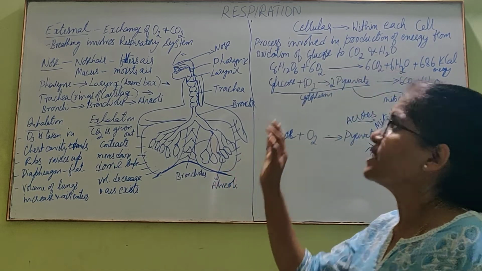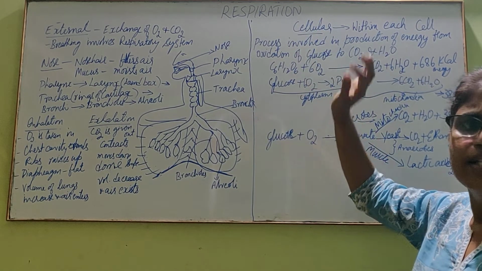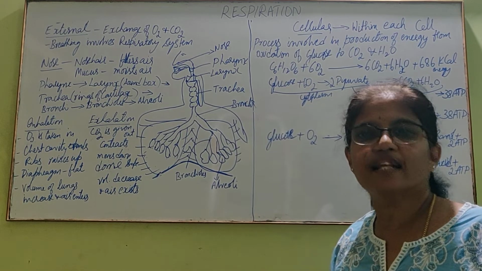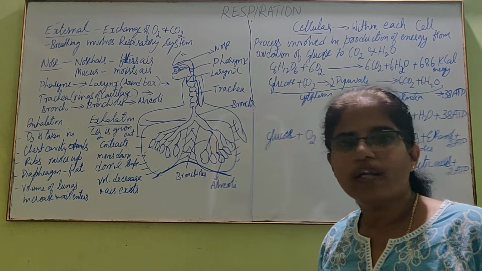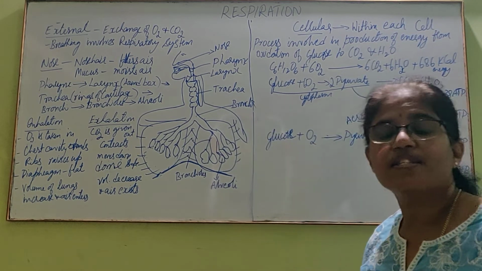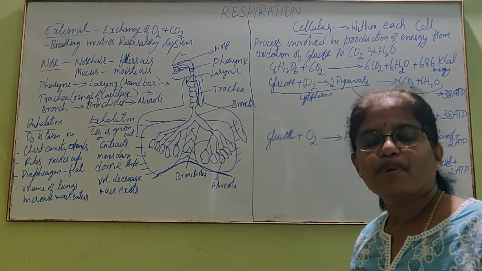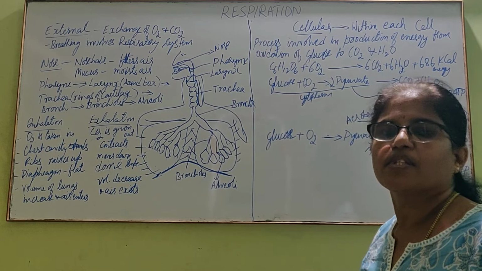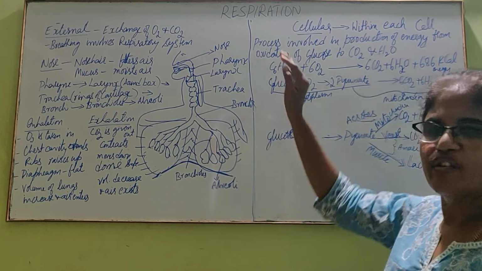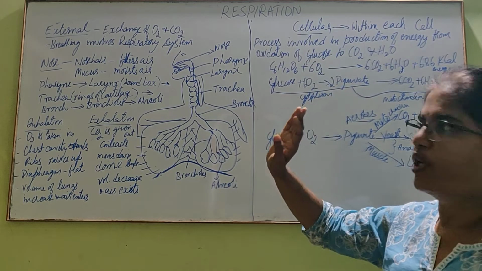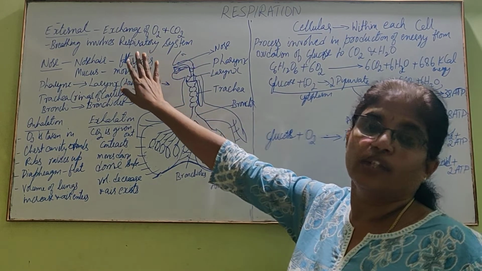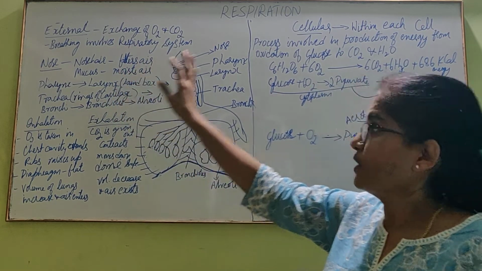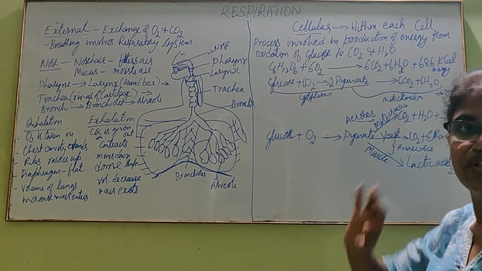Now let us see what is cellular respiration. Cellular respiration is the respiration that happens in each and every cell, within the cell. Okay, this cellular respiration is the same. It happens in all kinds of cells, including plant cells, animal cells, human beings, all kinds of animals. This cellular respiration holds good for all cells, whereas external respiration is only related to terrestrial animals, including human beings.